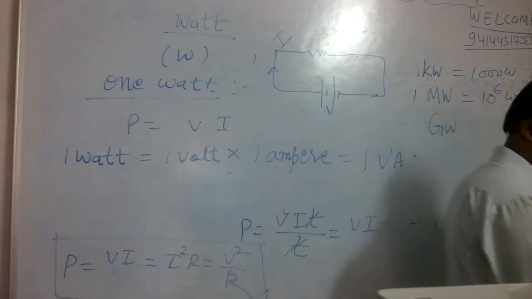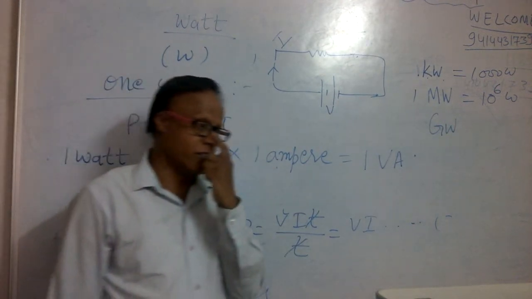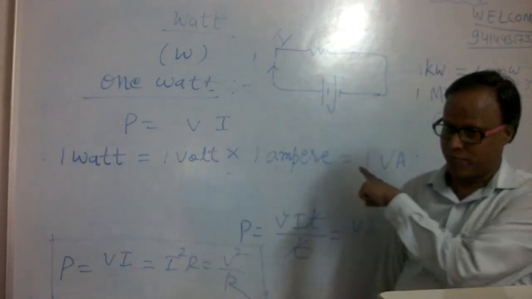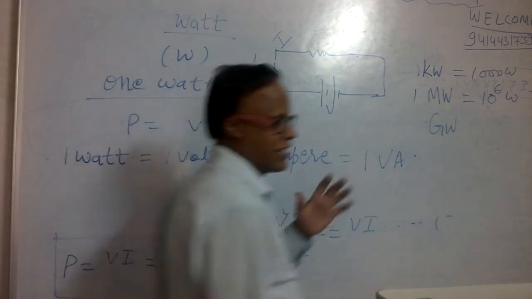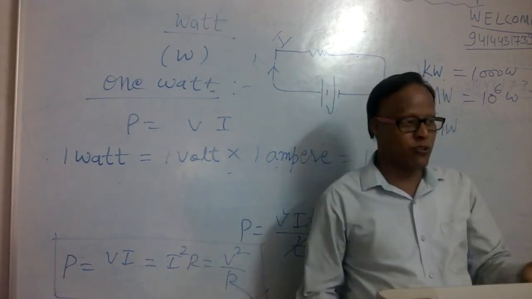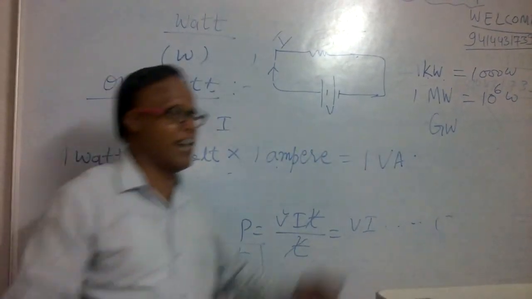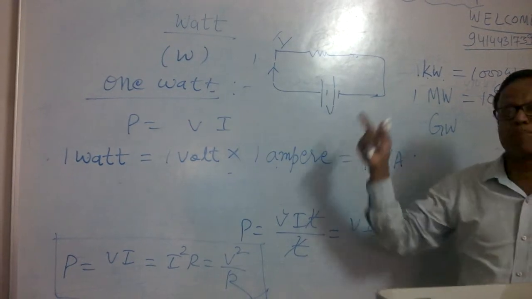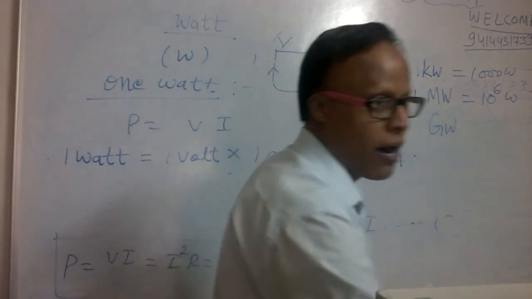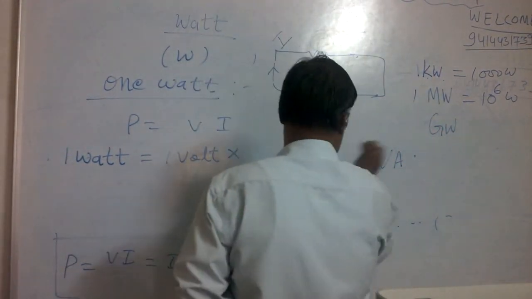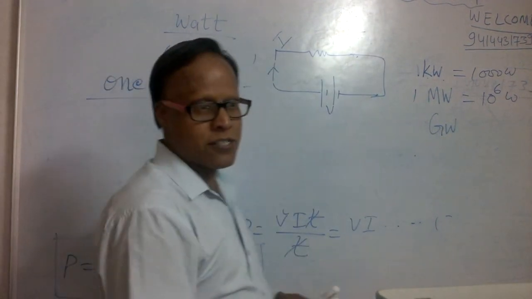Now next one. For practical purposes, we use another unit. The SI unit is watt, but the practical unit is not watt. The practical unit is horsepower. We use this in our vehicles, a half cc engine, 1 cc engine, 1 horsepower. It doesn't mean that I have the power of 1 horse. Note down, the practical unit of power is horsepower.